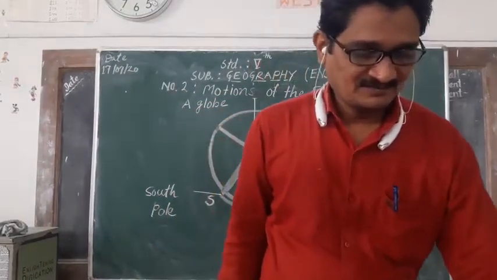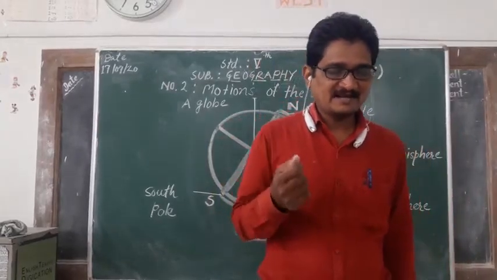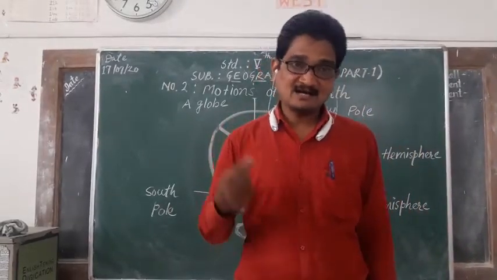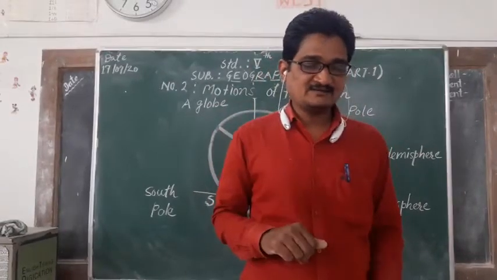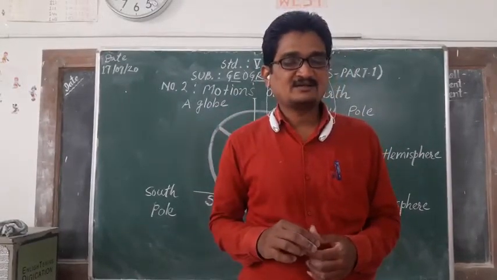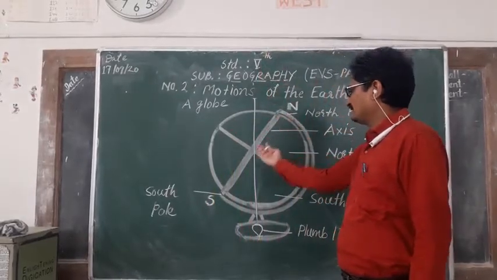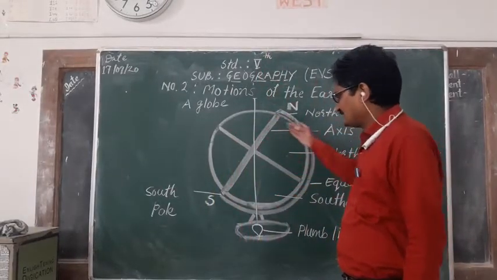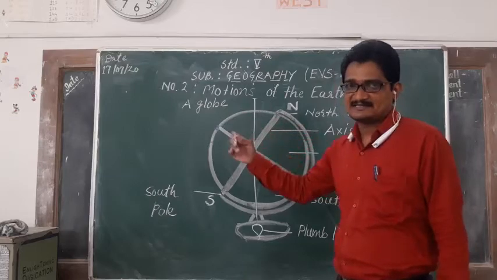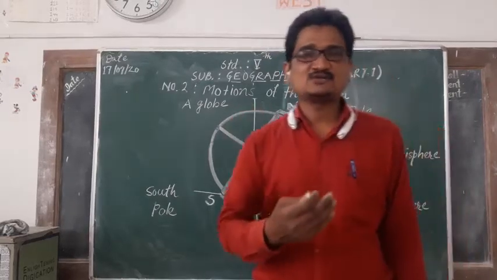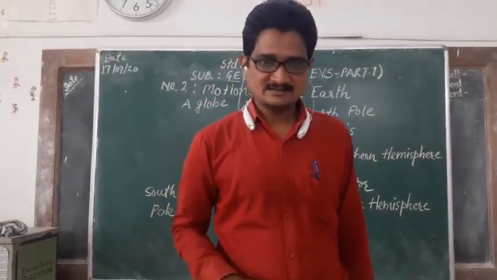The top turns around itself, and any object that turns about itself actually turns around a certain imaginary line. Just like our globe is rotating around itself, in the same way any object is also rotating around itself.